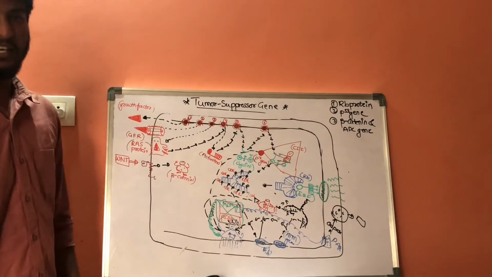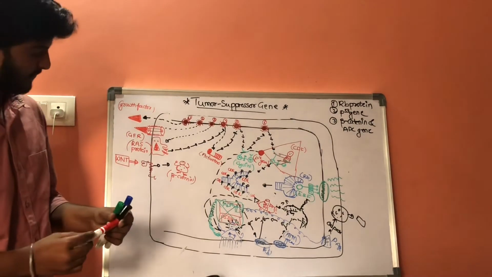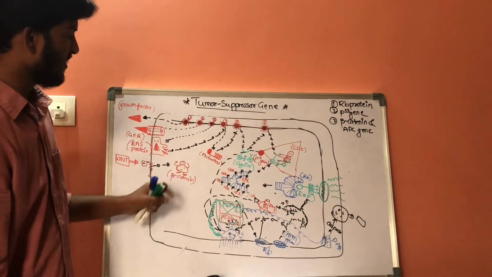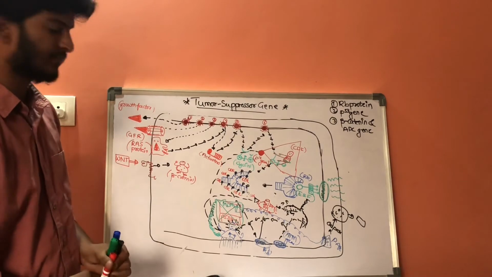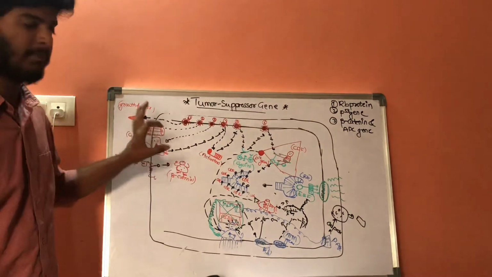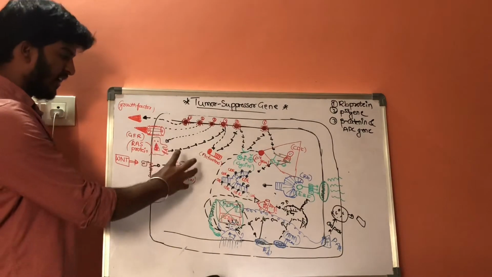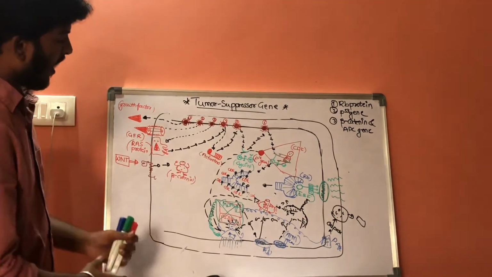These are the beta catenins. Now, normally these beta catenins are kept inhibited.